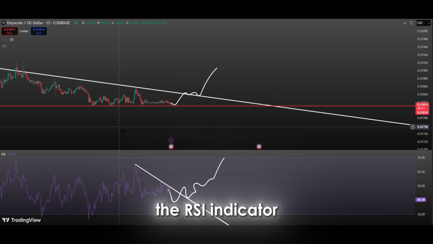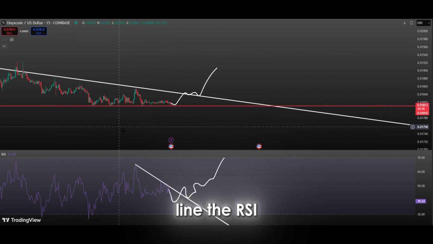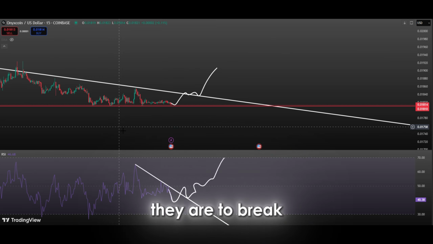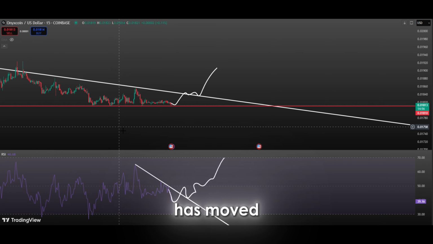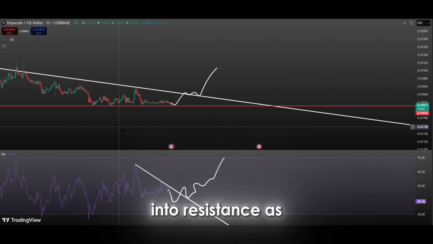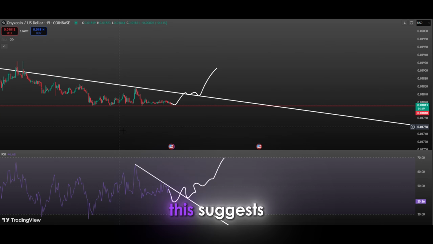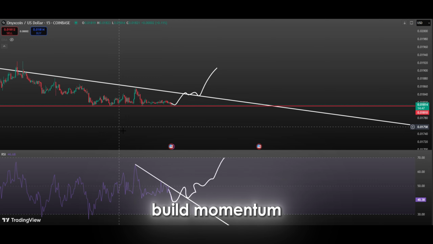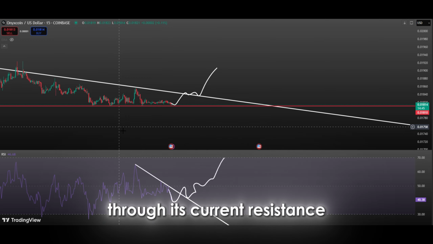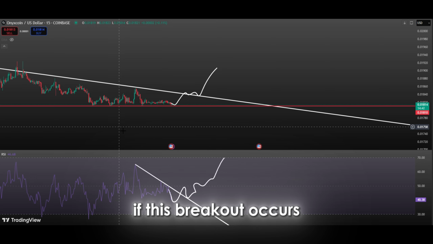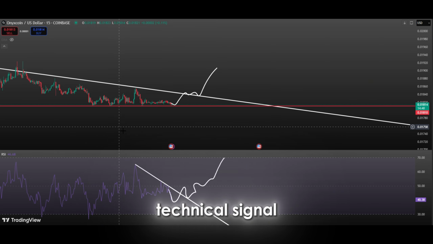Downtrends on the RSI indicator usually represent periods of market weakness. Along this trend line, the RSI may have been rejected every time it tries to go up, only to fall back down again. However, due to the nature of trend lines, the more they are tested, the more likely they are to break. In the current outlook, the RSI has moved quite close to this falling trend line and has started to push through it instead of running into resistance as it did before. This suggests that the market is starting to build momentum, and the RSI is now preparing to break through its current resistance. If this breakout occurs, it would be a very positive technical signal.